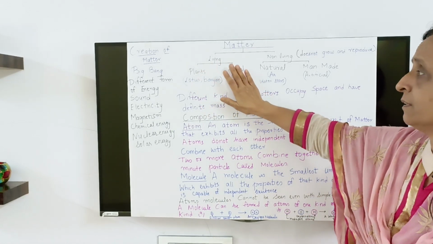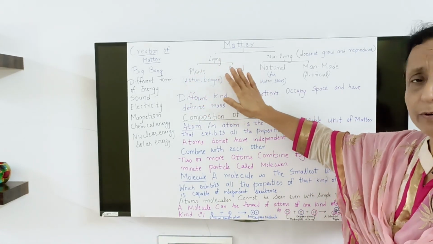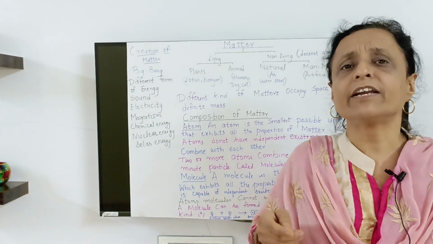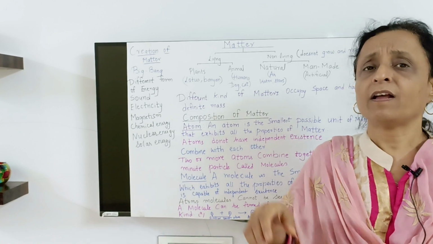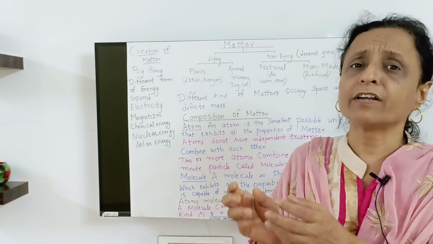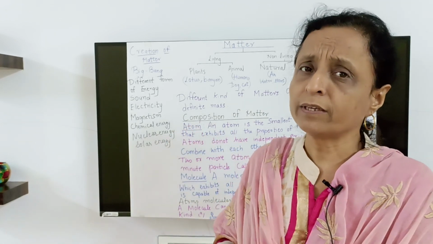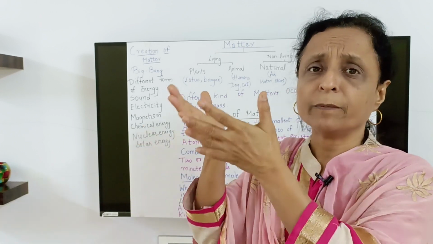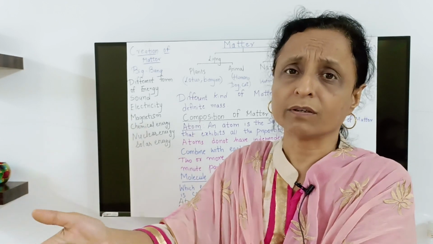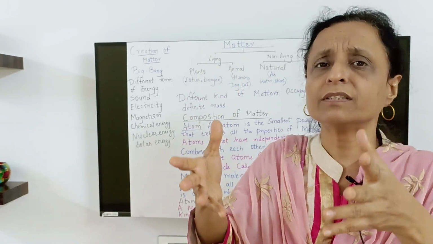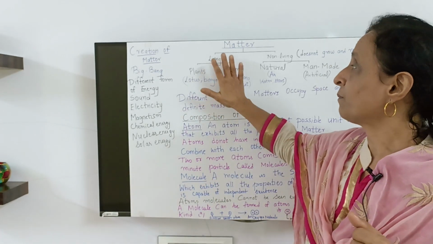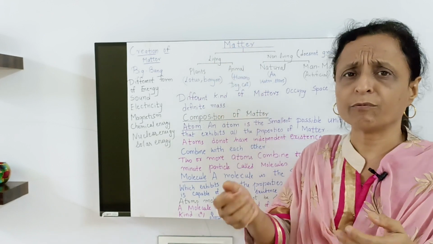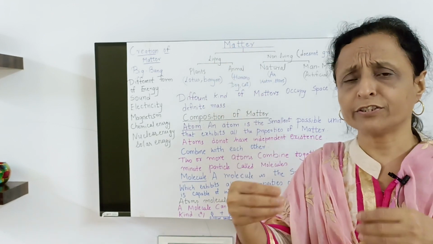Living can be differentiated into plants and animals because their characters are different. When you say living, they will grow and reproduce to give young ones like themselves. A coconut tree will give rise to a coconut plant. A mango tree will give rise to a mango plant. A human being will give rise to a human being. Cat will give rise to cat. Dog, dog. So growth and reproduction is the character of living matter. Whatever is living gives rise to young ones like themselves and they go on from generation to generation.